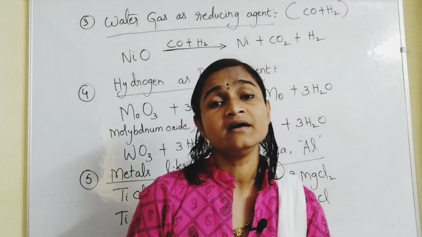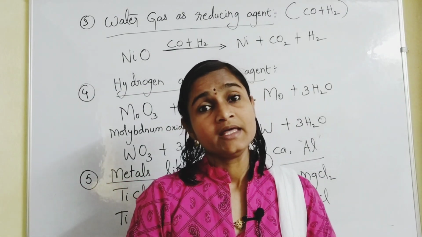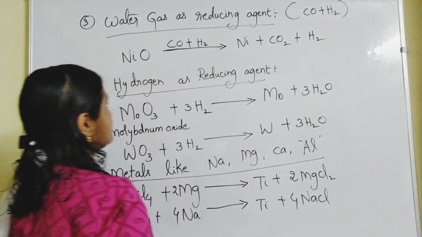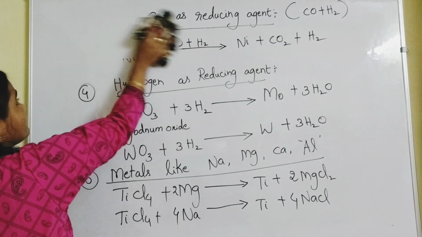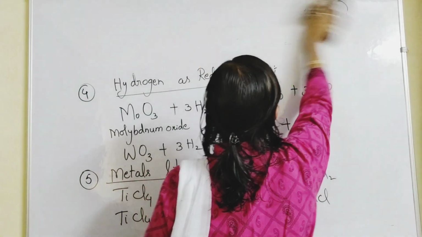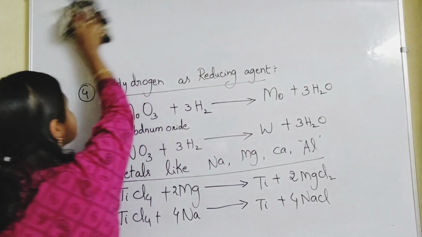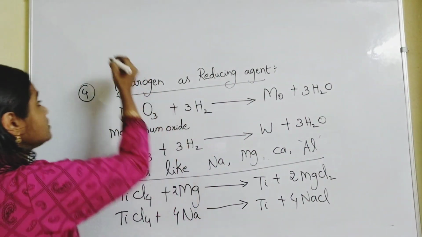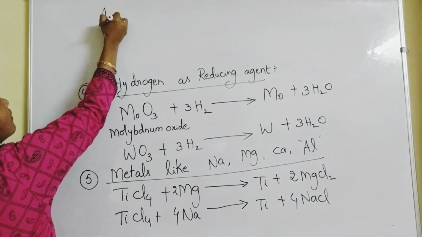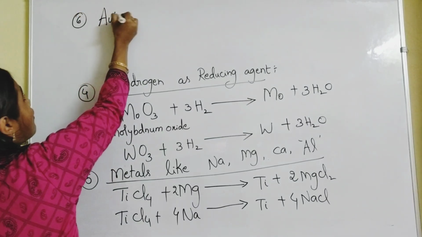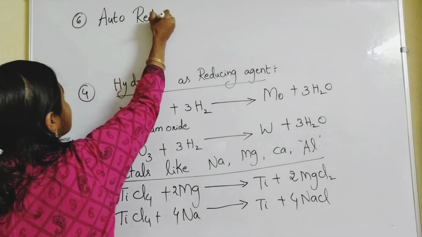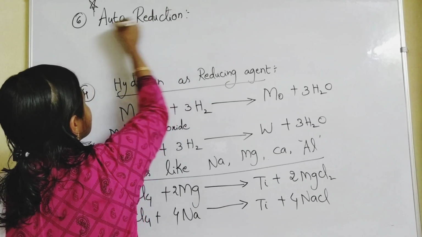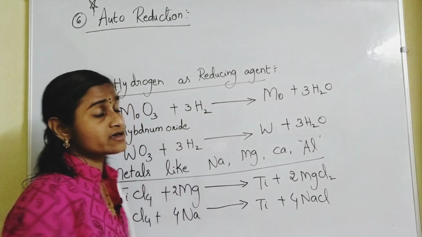And the last method by which reduction can happen is auto reduction or self reduction. This is a very important point, and a very important type of reduction process. This is the 6th method: auto reduction, or self reduction.